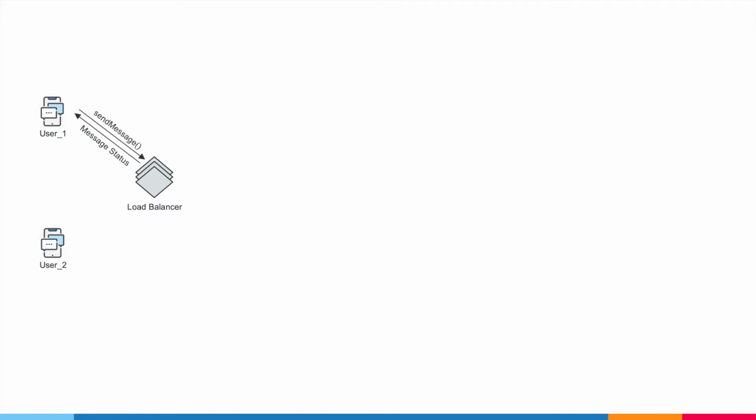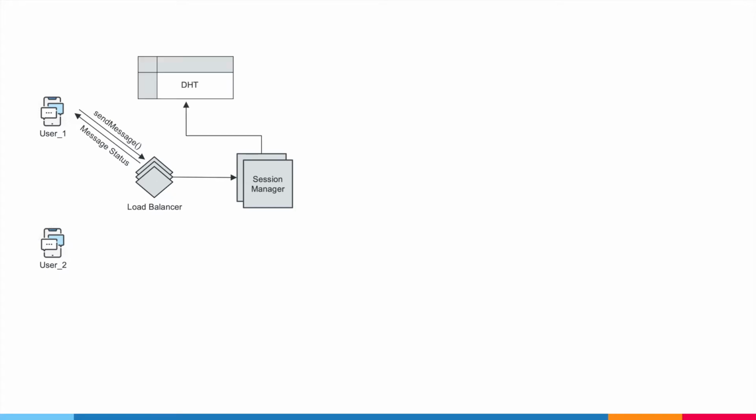To forward this message to user 2, we need to find his connection object by querying the session manager. The session manager will find the connection from the distributed hash table that we designed earlier. To manage the message delivery status, we can have a dedicated service for it, like Status Manager, which may also need to update the hash table with the user's connection object. Since we have retrieved the connection now, we can deliver the message to the recipient over it.